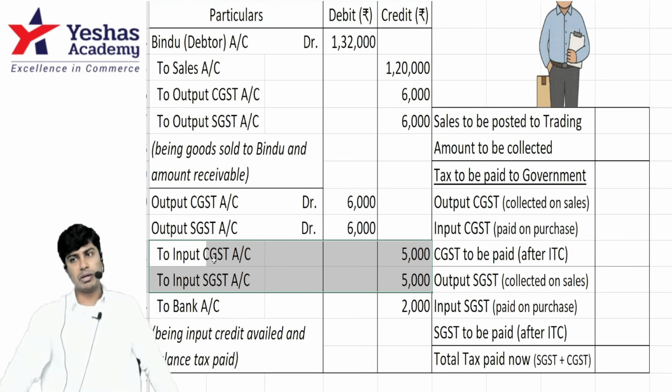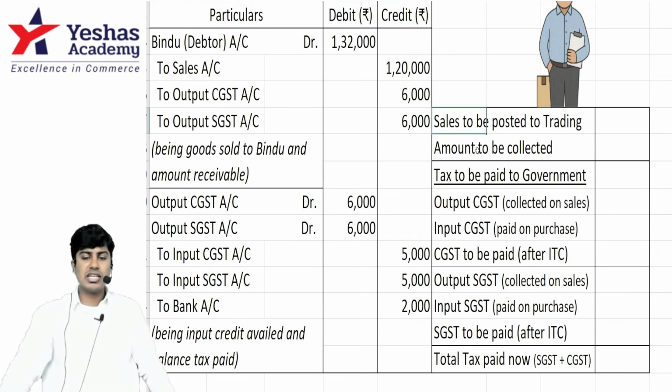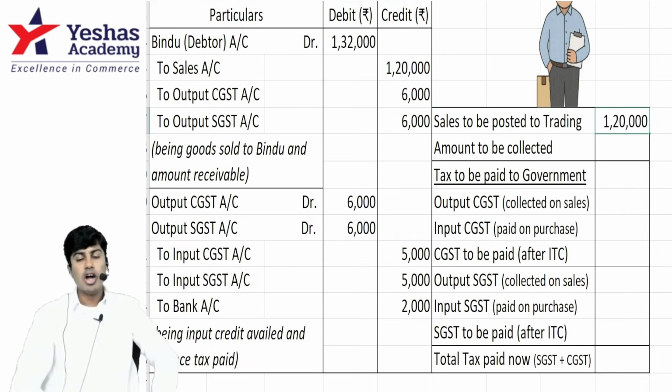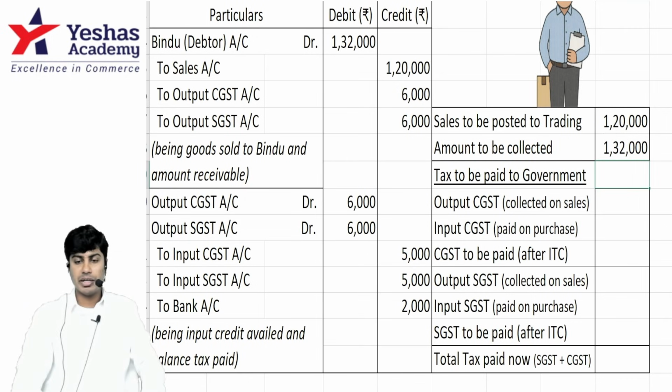Now answer some simple questions for me in this case. How much is the sales that you should record in trading account? 1 lakh 20. How much is the amount that you should collect from Bindu? 1 lakh 32. How much tax should he pay to government? He collected on sales 6. He has already paid 5.